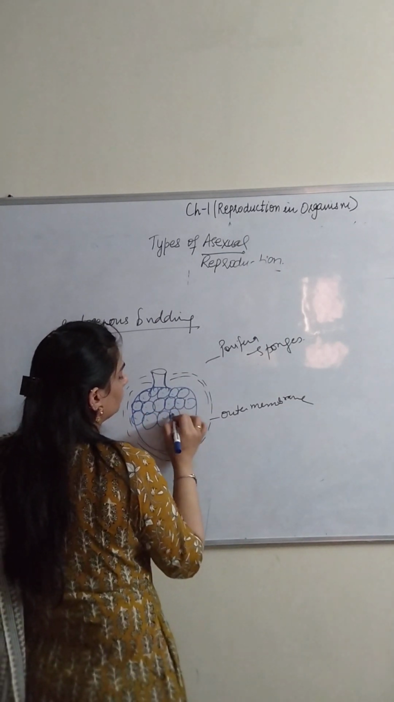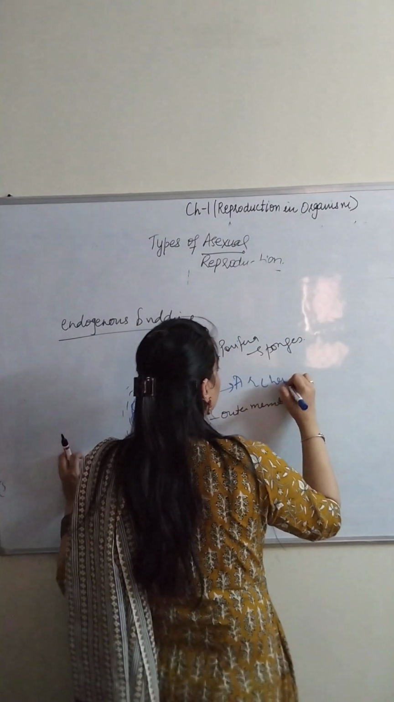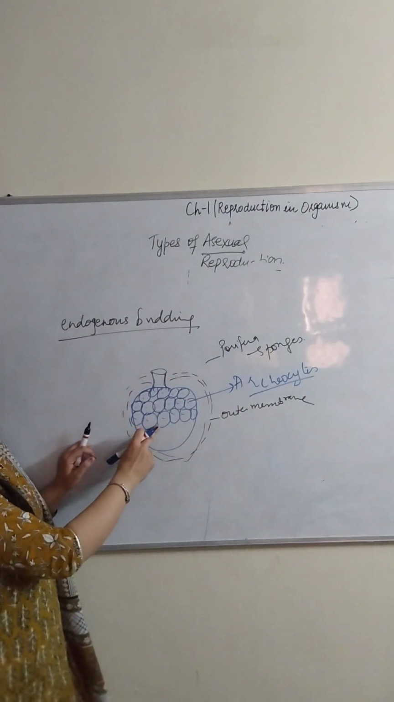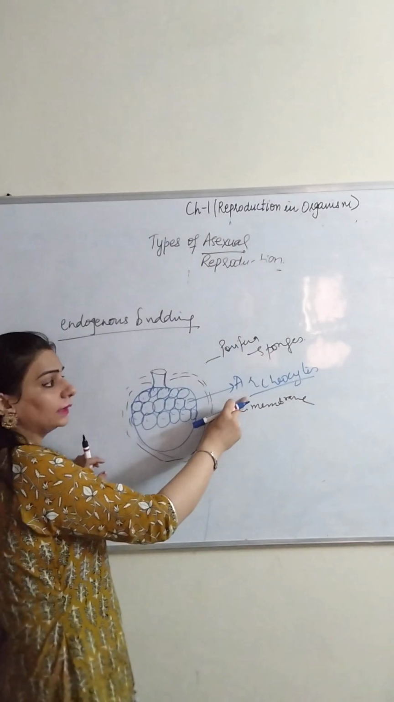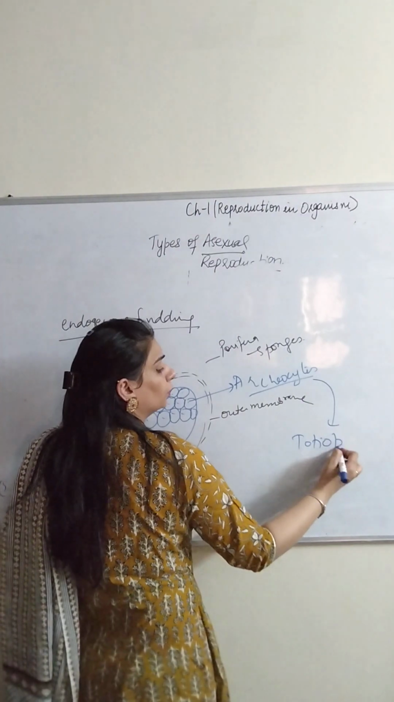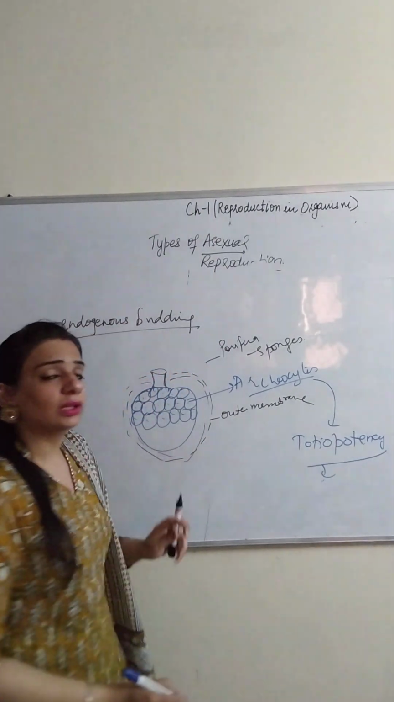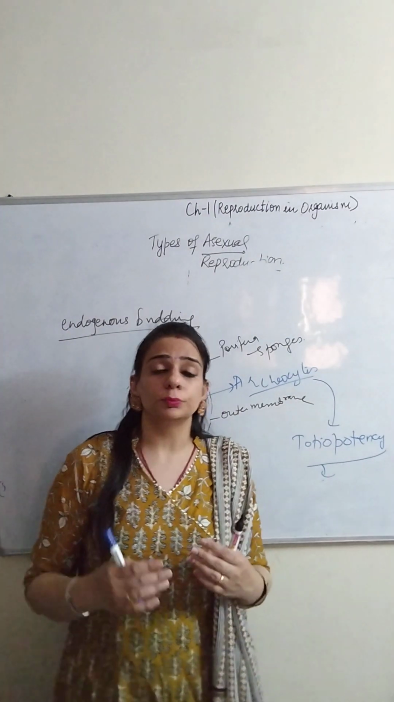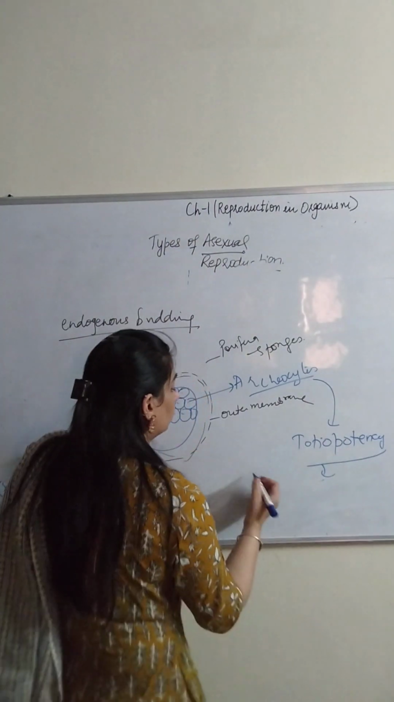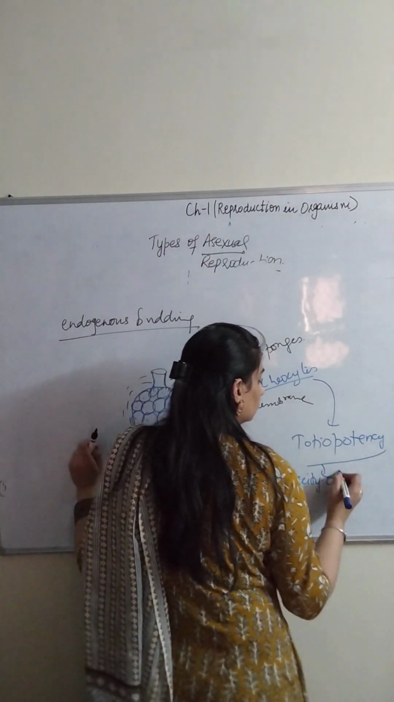And all these buds, or the cells, are called archaeocytes. These cells which are growing inside the sponges are called archaeocytes, and these archaeocytes have the tendency of totipotency. What do you mean by totipotency? It is the capacity of a cell to produce a new organism from a single cell only. So what is totipotency? It is a capacity of a body